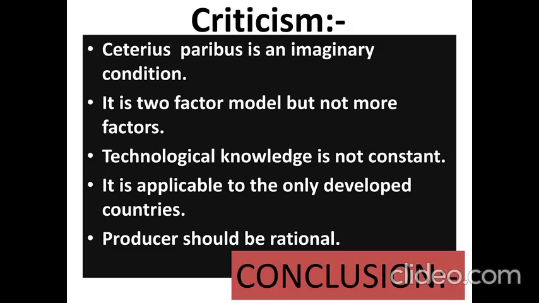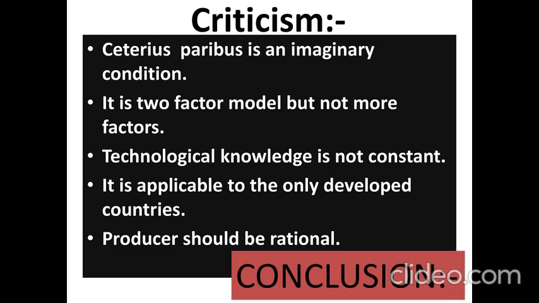Two-factor model, but not more factors. He has taken only two factors, but in reality, if you take a computer, it is not only a box, but it consists of a variety of items inside: motherboard, current connections, switches, floppy drive, and many things. But he has not taken all these factors together.